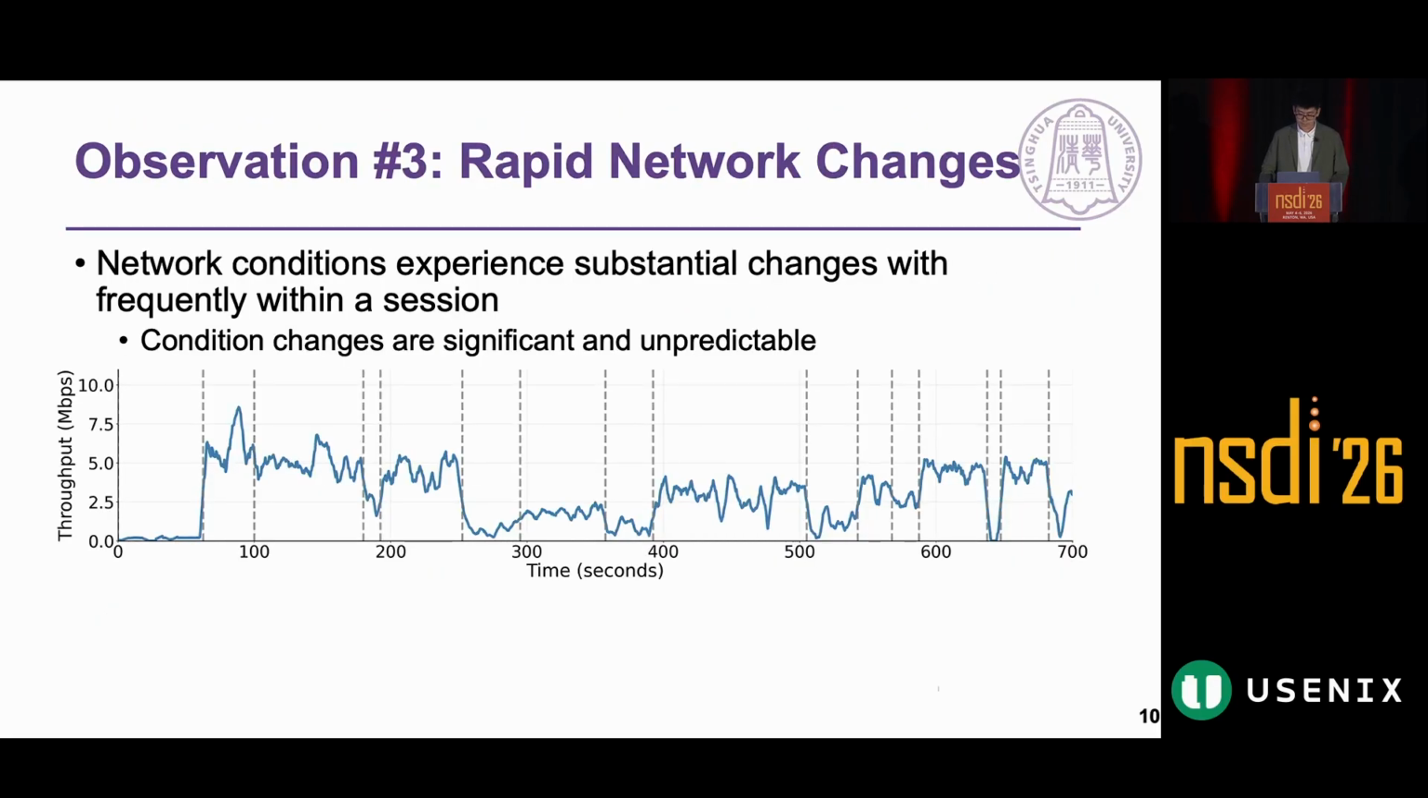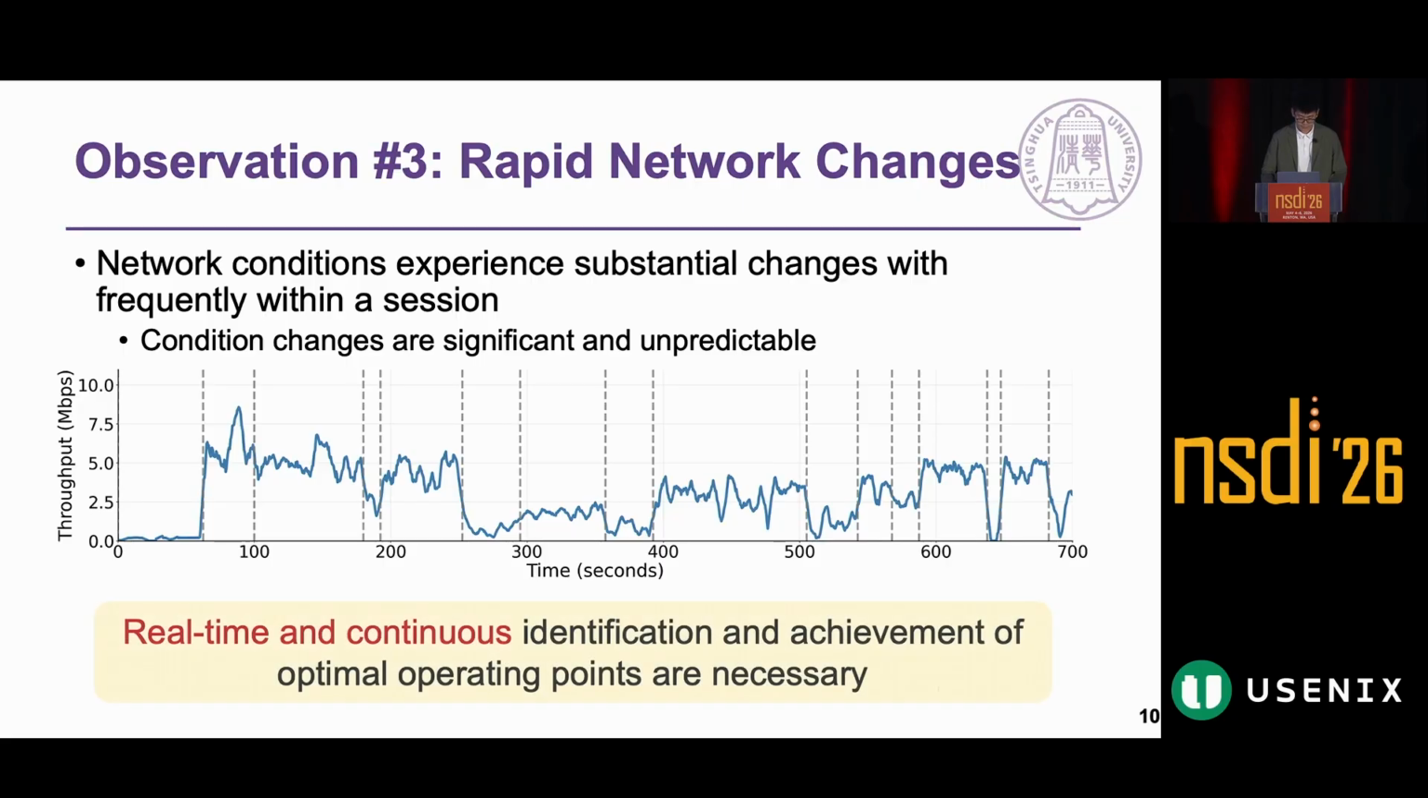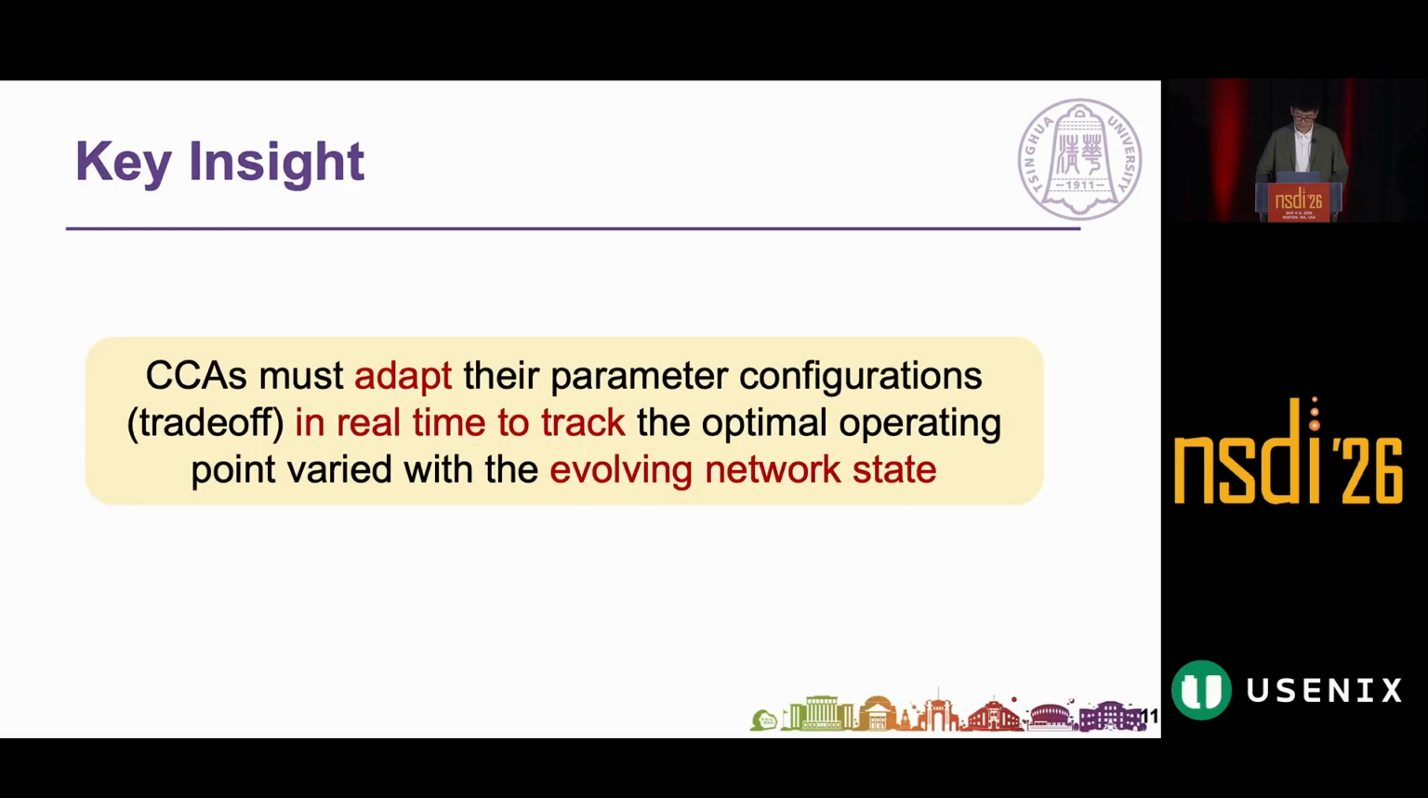Our third observation comes from real-world measurement. Network conditions change substantially and frequently within a session, varying on timescales of tens of seconds. These changes are both significant and unpredictable, as shown in this trace. This means real-time and continuous identification and achievement of optimal operating points are absolutely necessary. So this leads to our key insight. CCA must adapt their parameter configuration in real time to track the optimal operating point as the network state evolves.